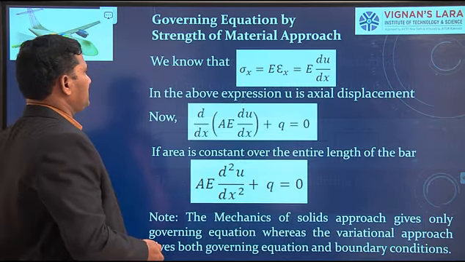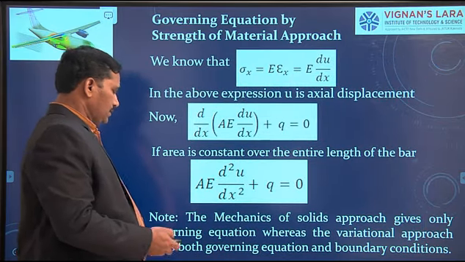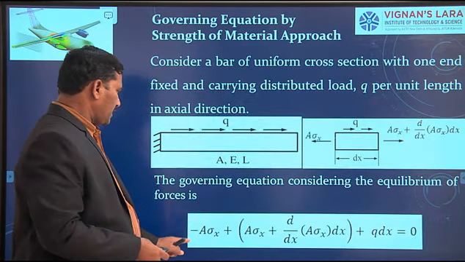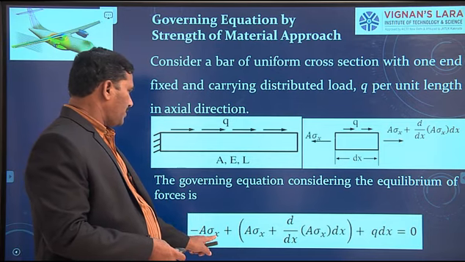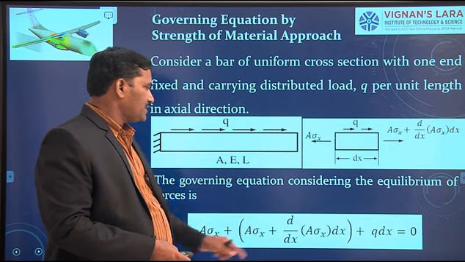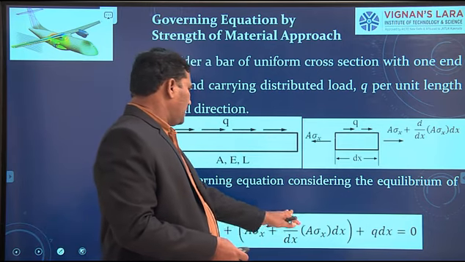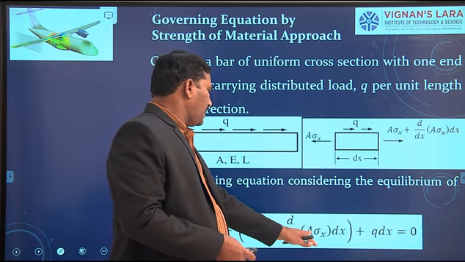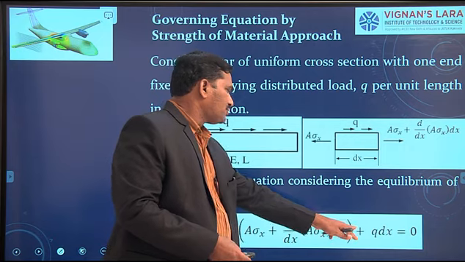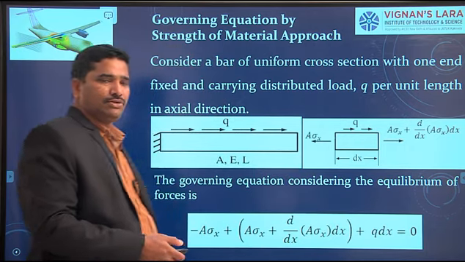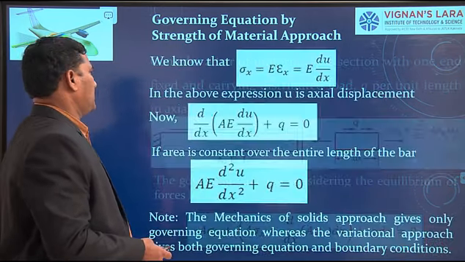If you simplify this, what happens? Minus A into sigma x and plus A into sigma x get cancelled with each other, and what remains? d by dx of A sigma x into dx plus q dx equals 0. This remains. Okay.